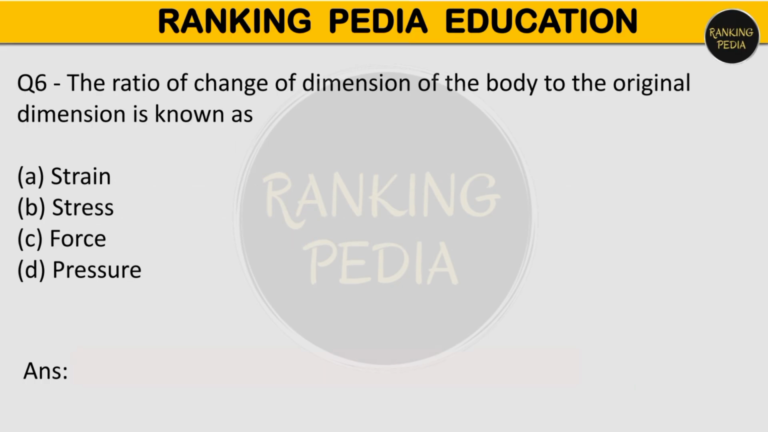Next question is, the ratio of change of dimension of the body to the original dimension is known as. Your options are strain, stress, force or pressure. The ratio of change in dimension of the body to the original dimension of the body is known as strain. That is delta D by D, which equals strain.